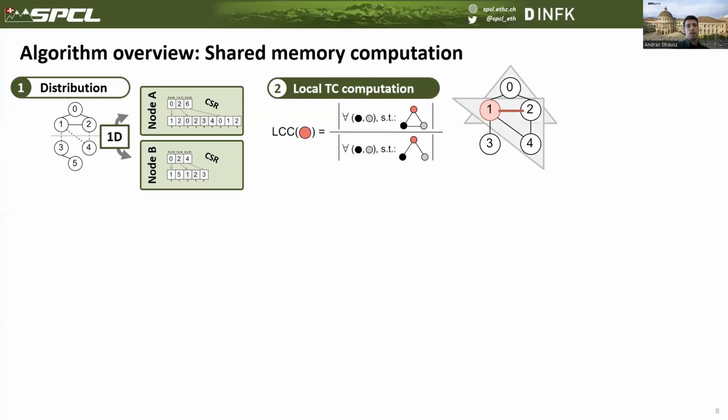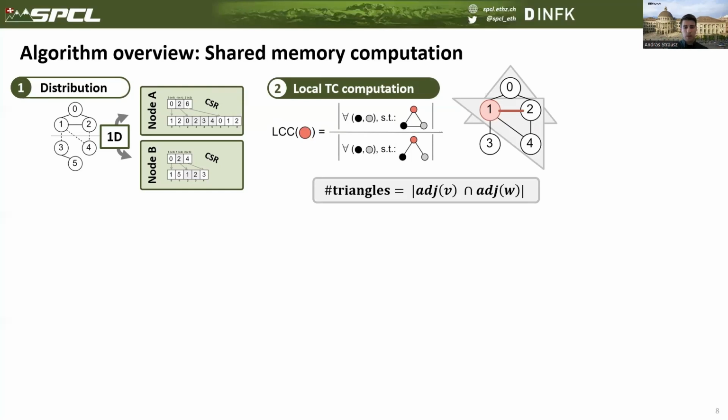Now observe that these are exactly the common neighbors of those vertices. That is, we can formulate the number of triangles as an intersection problem, where the number of triangles is directly given by the number of common neighbors.